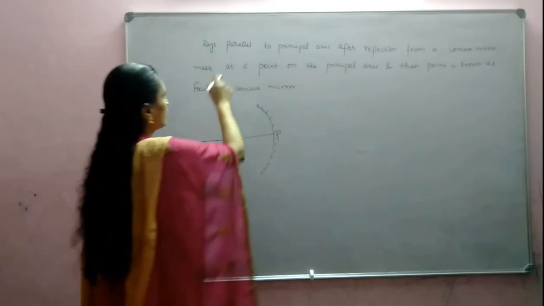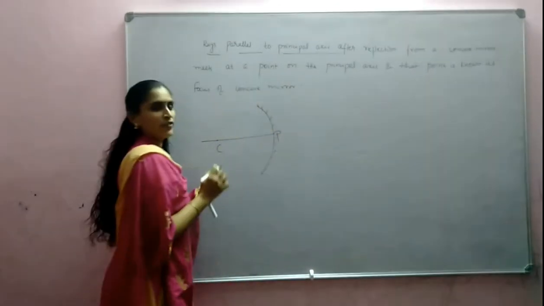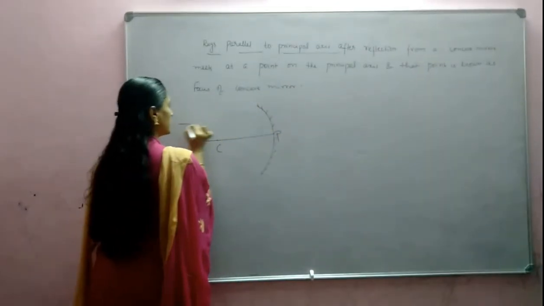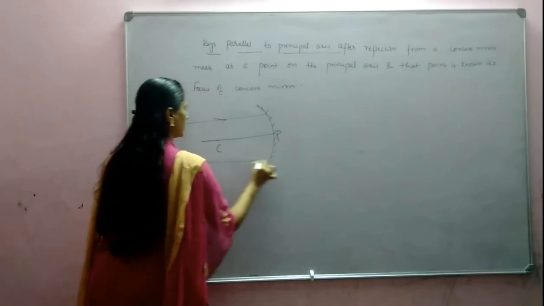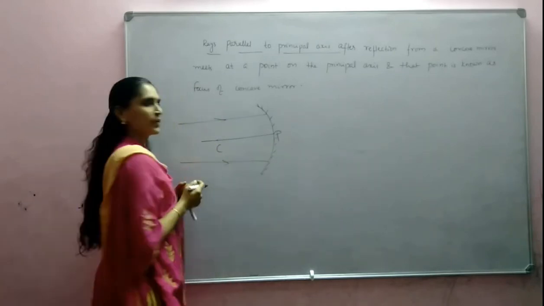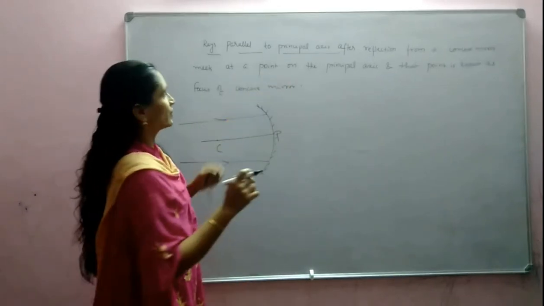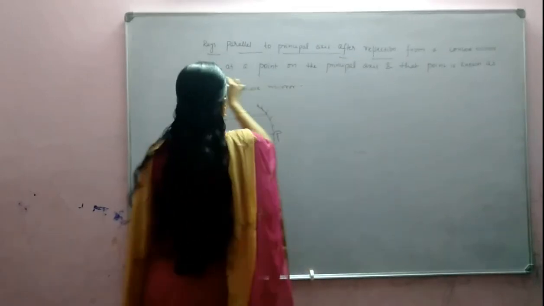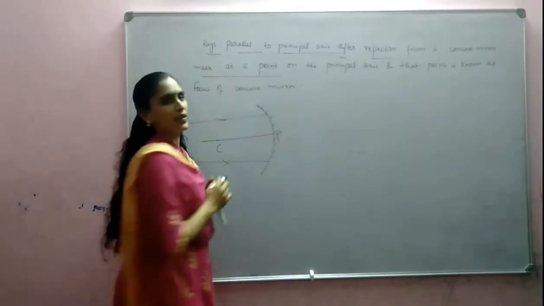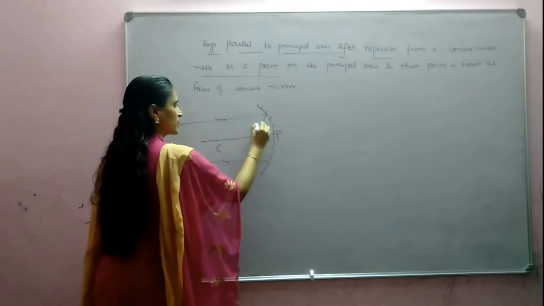So here it is defined: rays parallel to principal axis. If a beam of parallel rays is incident, what happens to those rays? All those rays, after reflection from a concave mirror, meet at a point.